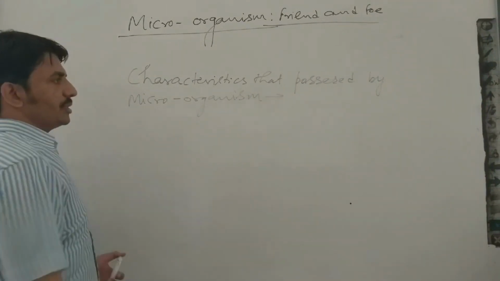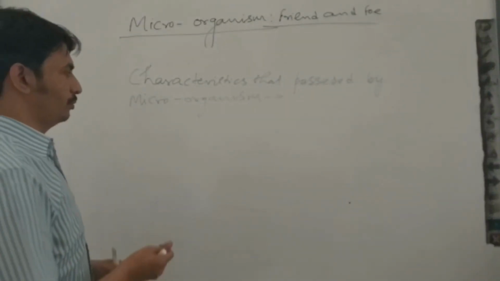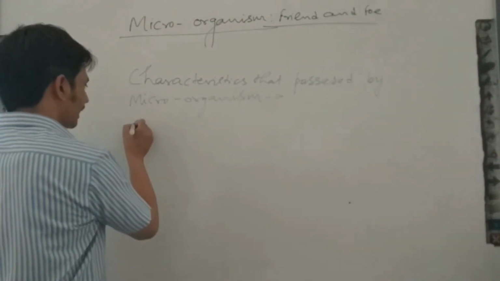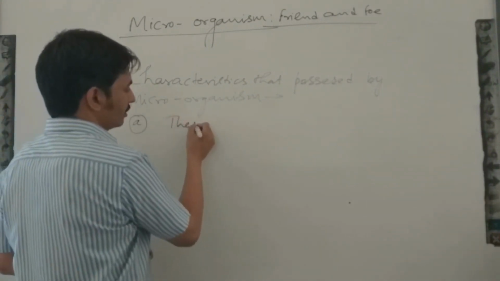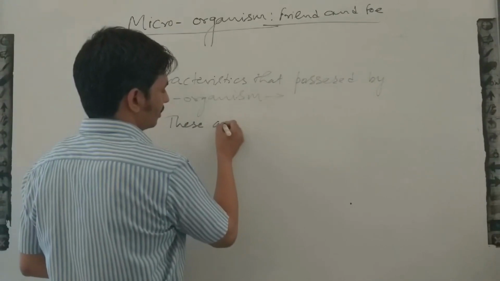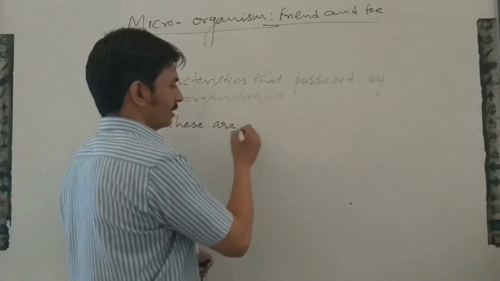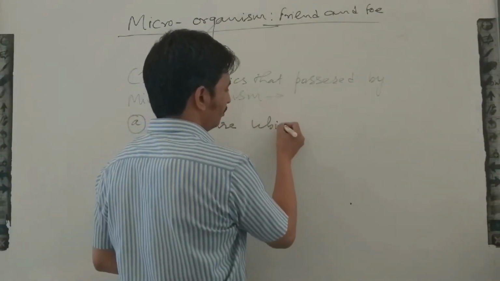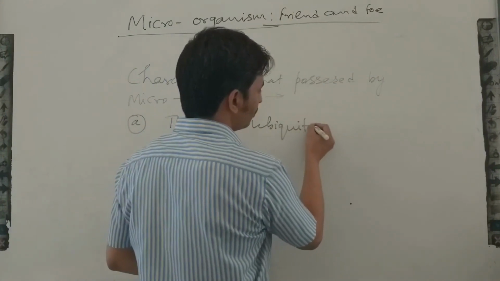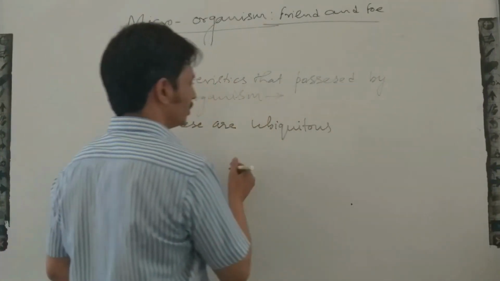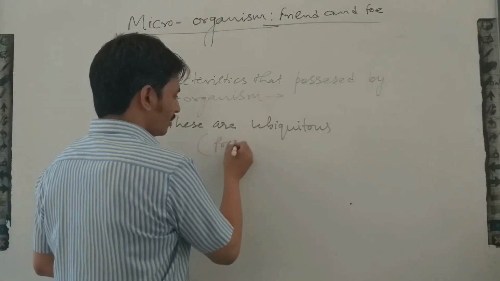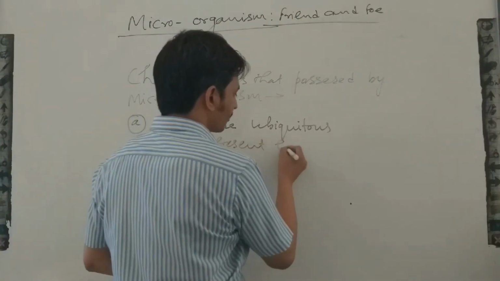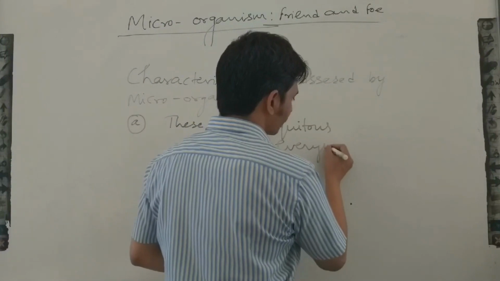Okay, so characteristics that are possessed by microorganisms. What are the characteristics? The first characteristic possessed by microorganisms is that they are ubiquitous, which means they are present everywhere.